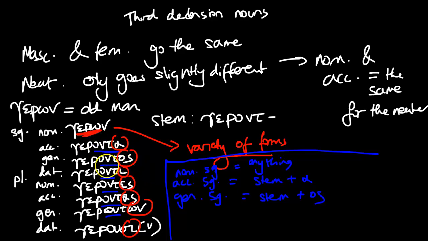So you have the stem plus a, the stem plus os, the stem plus i, the stem plus es, the stem plus as, the stem plus on, and the dative plural contracts. So it's the stem plus si with the movable nu, which then undergoes a spelling change. So that should make a bit of sense to you, hopefully. So let's give you another example.